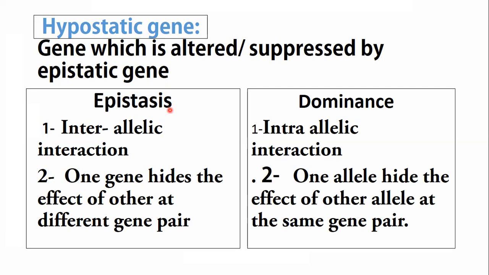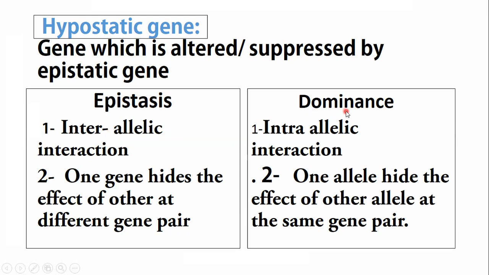So what is the difference between epistasis and dominance? Epistasis basically is interallelic interaction, meaning it involves the alleles of one gene affecting the alleles of another gene.